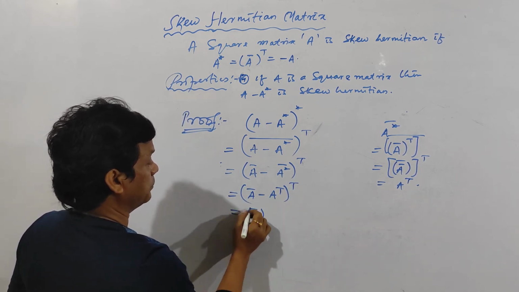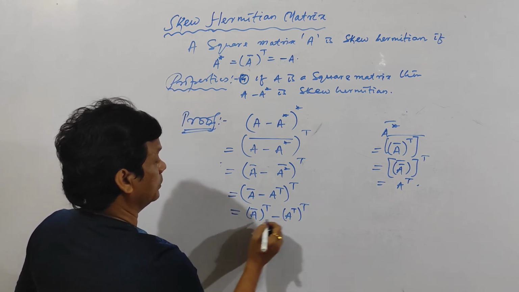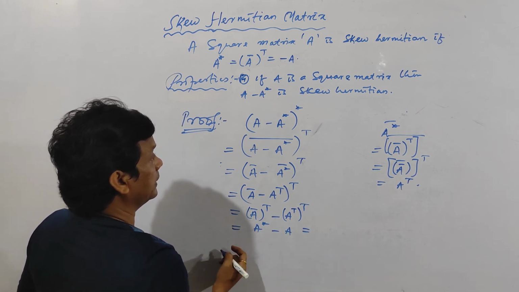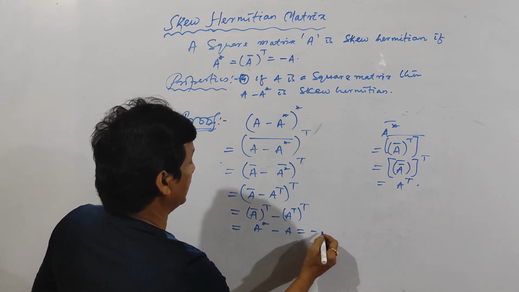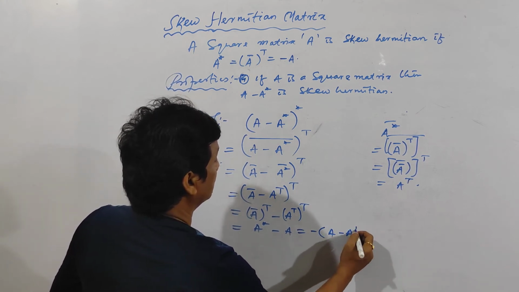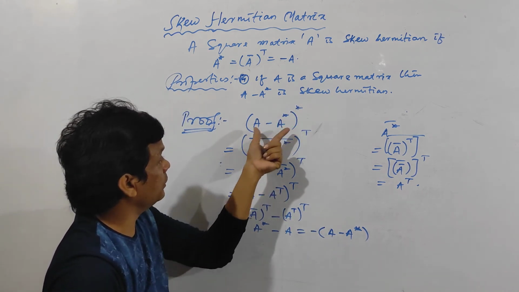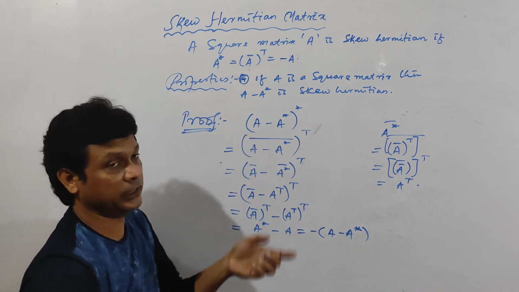That means A bar transpose minus A transpose of transpose. And A bar transpose is A star, minus A. Take the minus common, it will become minus of (A minus A star). Clear? So the transpose conjugate of A minus A star is negative of A minus A star. So A minus A star is skew Hermitian.